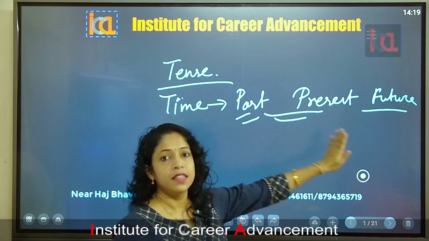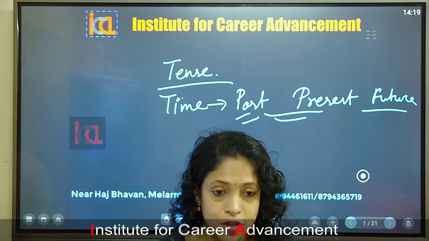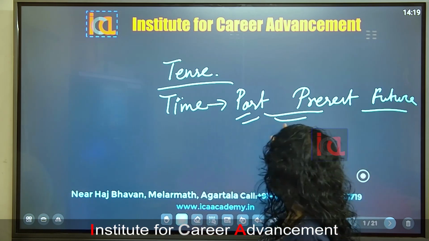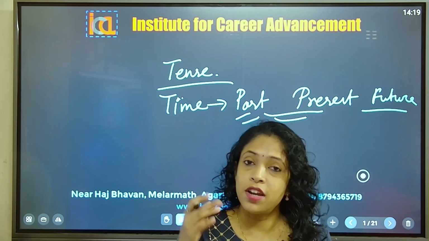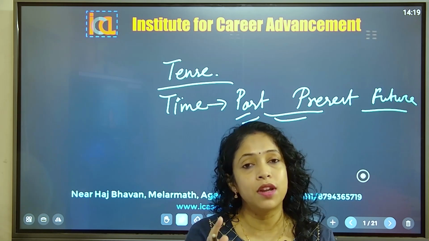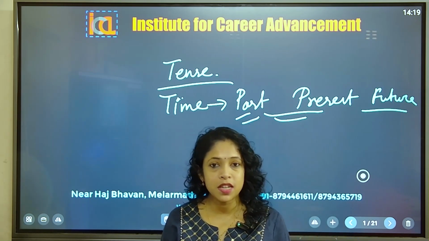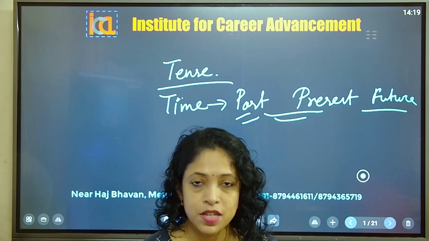Basically we have three times, and in these three times whatever actions we are doing, according to the action we are making this difference, and this action is particularly related with a particular part of speech. We know that how many parts of speech are there? 8 parts of speech are there.